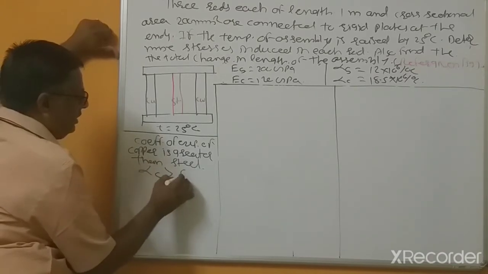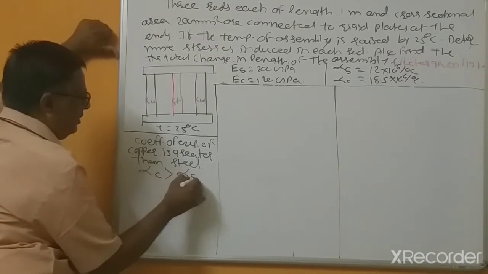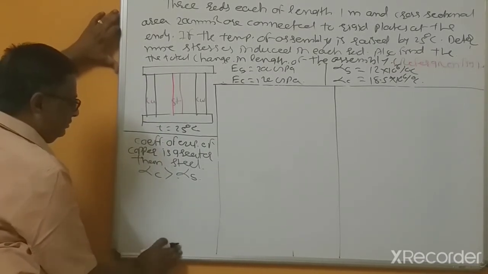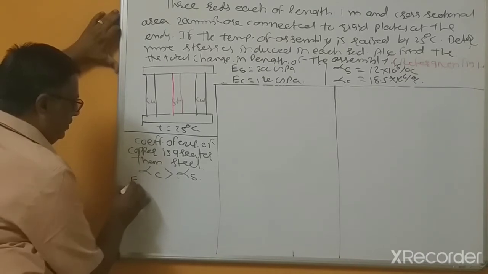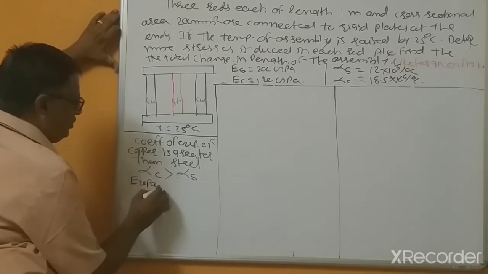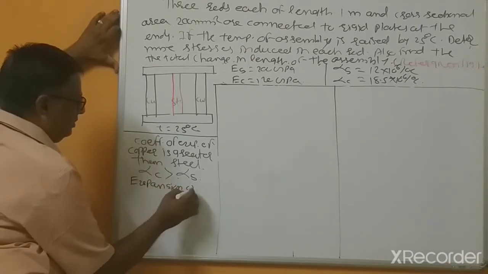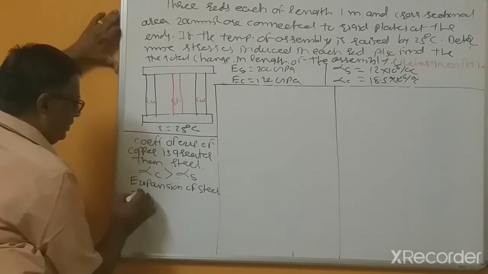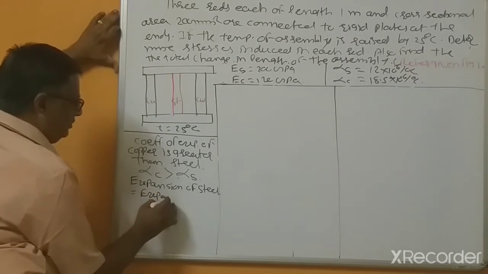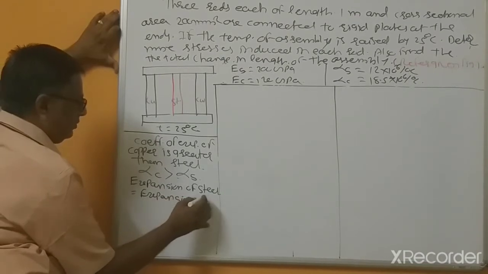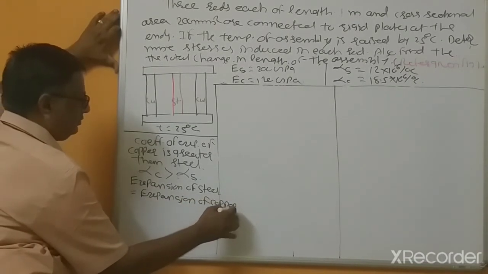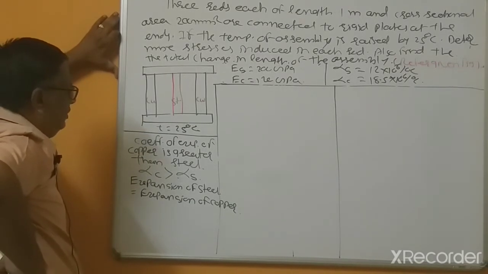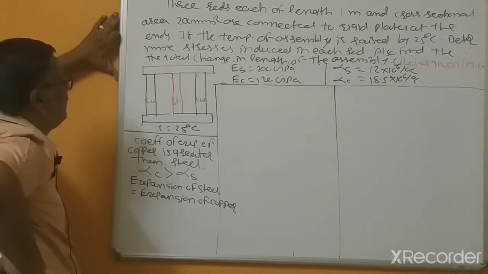Alpha C is greater than alpha S. That's why here the expansion of steel is equal to the expansion of copper. Right?